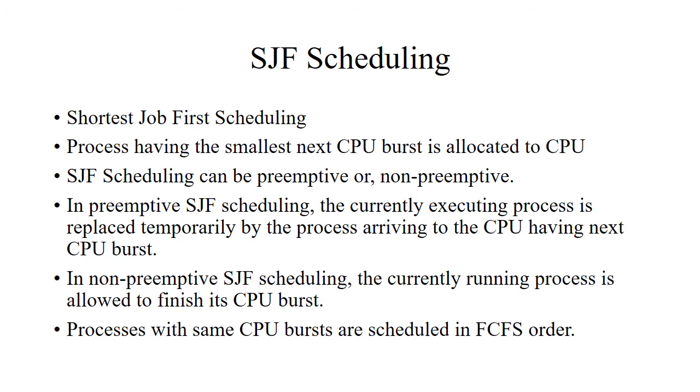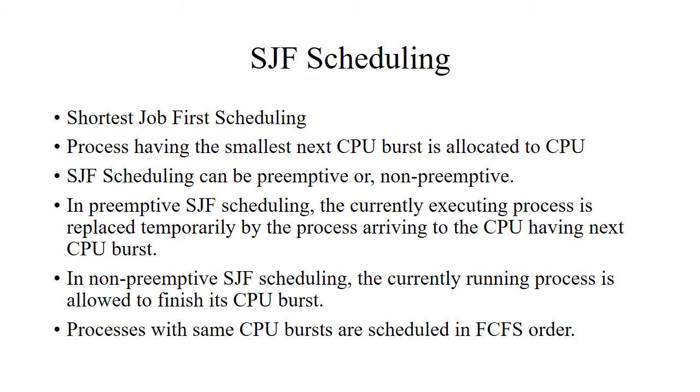Next comes SJF scheduling. SJF stands for shortest job first. Job means the burst time, meaning the execution time of the process in the CPU. So the process having the smallest next CPU burst will be allocated to the CPU first. SJF scheduling can be preemptive or non-preemptive.